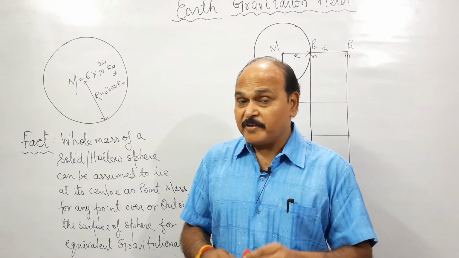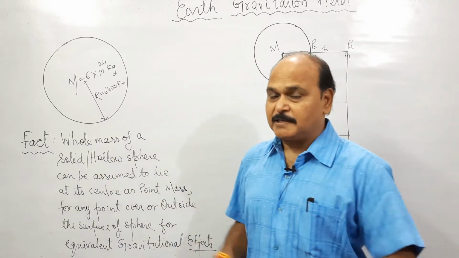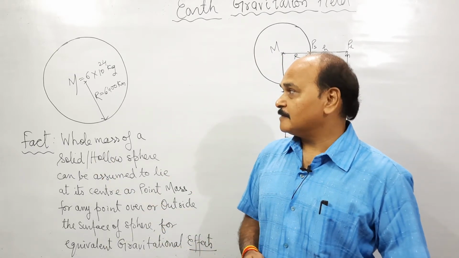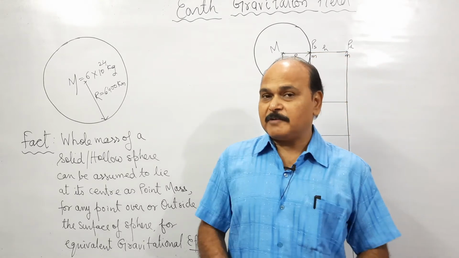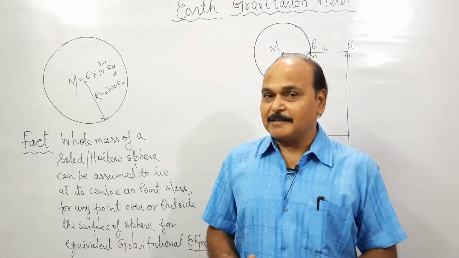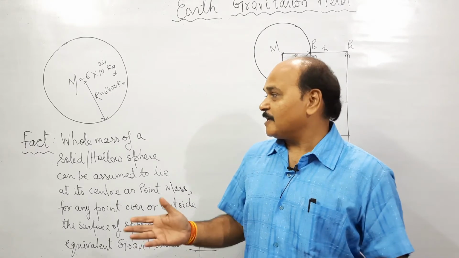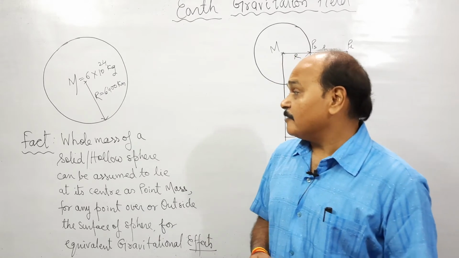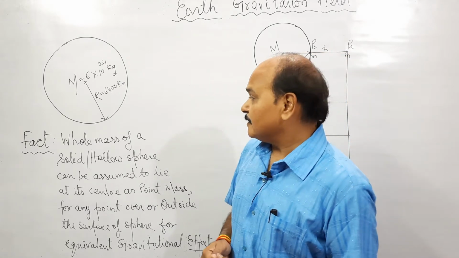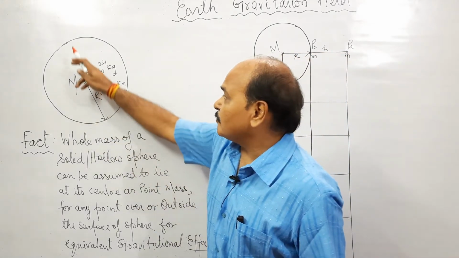But there is a very basic assumption which I am going to write here. Try to understand that. That basic assumption is experimentally verified, mathematically verified. So what is that fact? Well, this is a solid sphere.